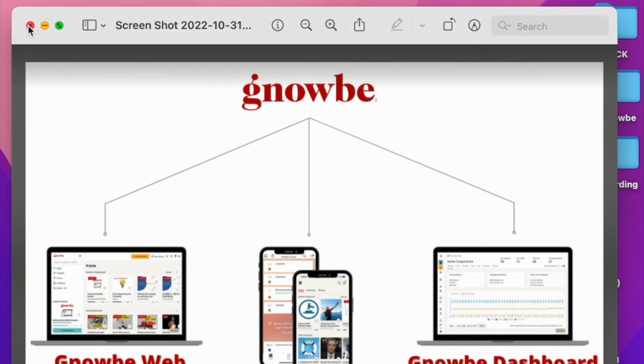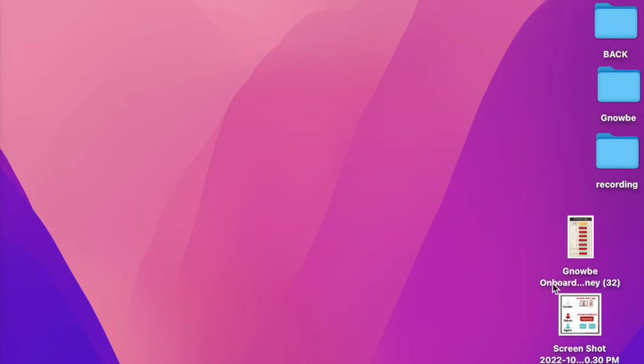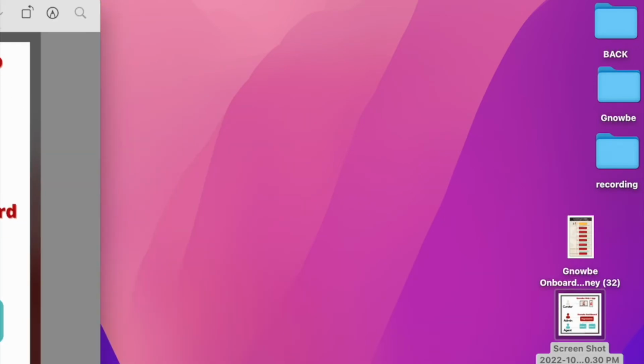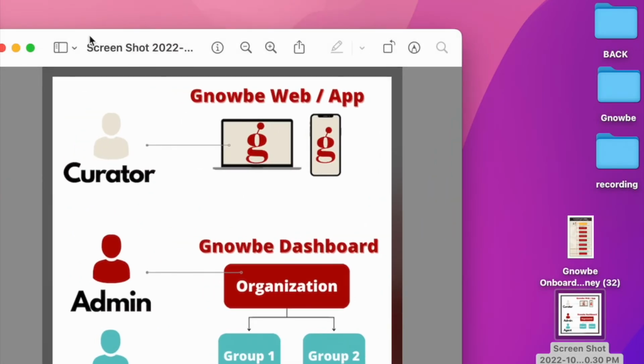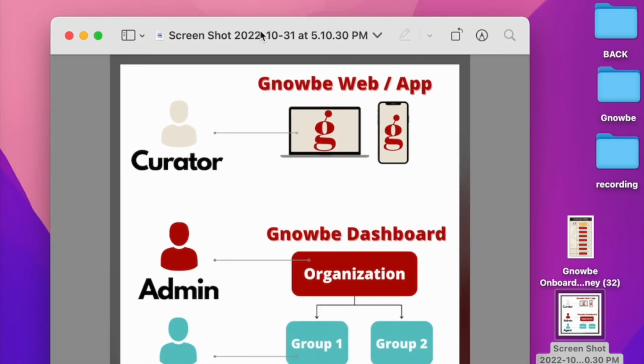There's another thing that you should be very aware of when you're onboarding with us, and that is the three different types of roles that Gnowbe has within the platform. And you'll see them pop up quite a lot on the dashboard. There is the curator role, there is the admin role, and an agent role. And you can kind of see the differences between there.